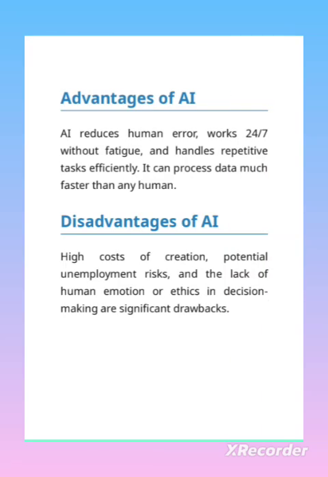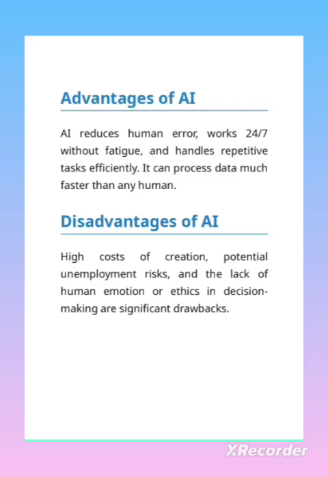Advantages of AI: AI reduces human error, works 24/7 without fatigue, and handles repetitive tasks efficiently. It can process data much faster than any human. Yes, it is a machine; it has the capability to do so. There is nothing to be amazed about in this advantage of AI. Disadvantages of AI: high cost of creation. It takes much cost, and it is much less affordable.